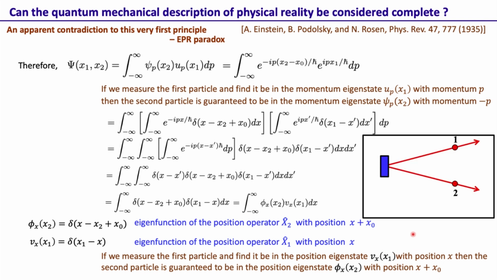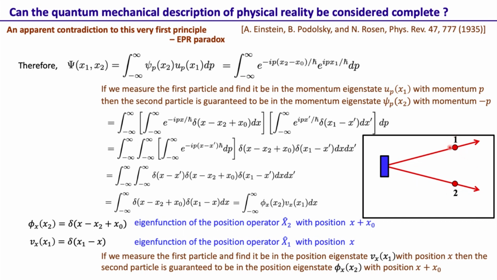Okay, so what we have here is that for the same wave function, so for the same system, if we make a measurement of the momentum of the first particle and find that momentum to be p, then the second particle is found to have momentum minus p.